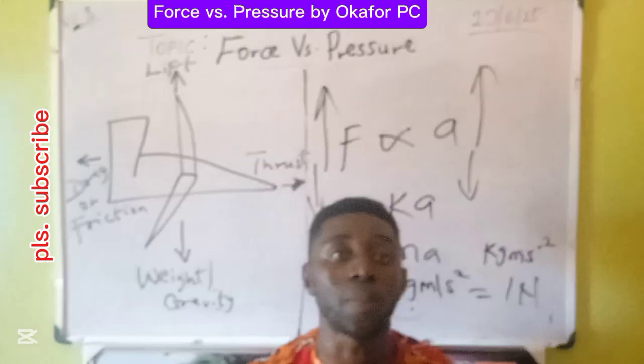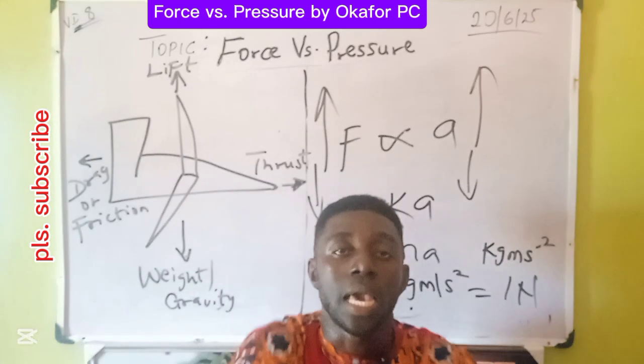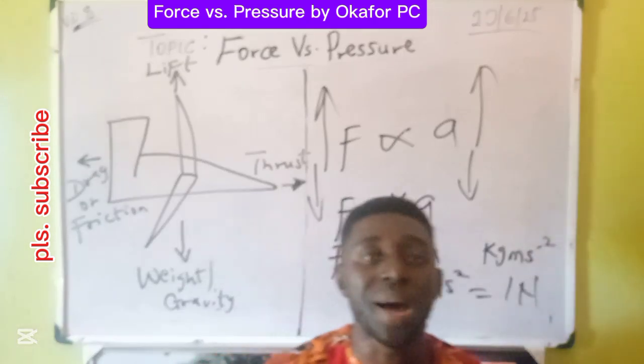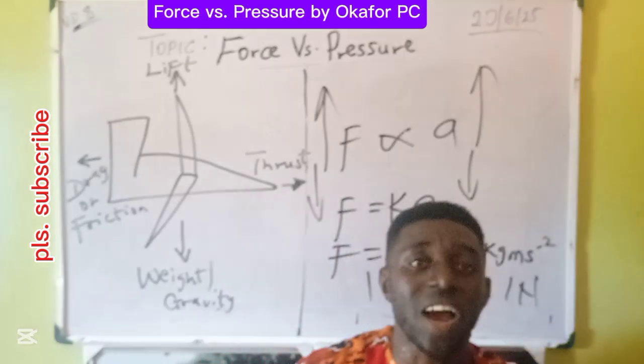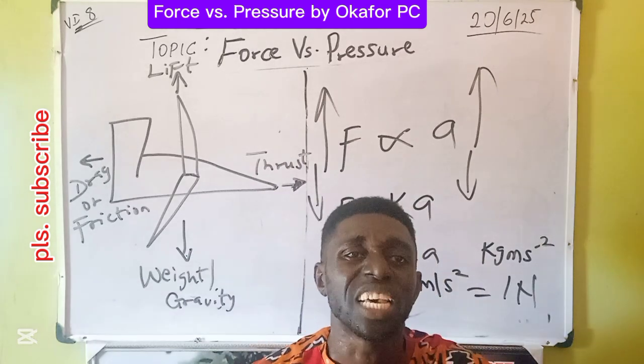Okay, take for instance, there's a popular question in external exams. A man standing on both feet. A man standing on 1 foot. A man standing on 5 toes of 1 foot. A man standing on a single toe on a foot. Who is at a greater pressure?